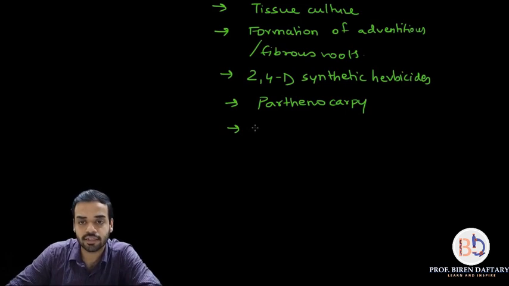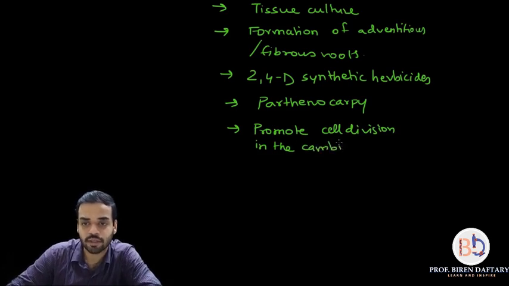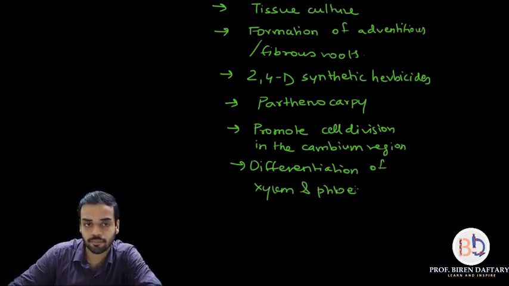Then they also promote cell division in the cambium region. Cambium is present between xylem and phloem, and they also help in differentiation of xylem and phloem.